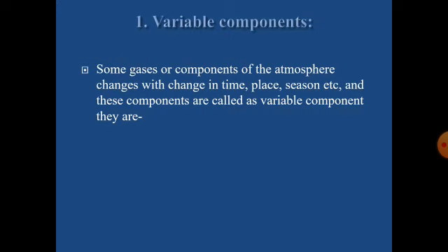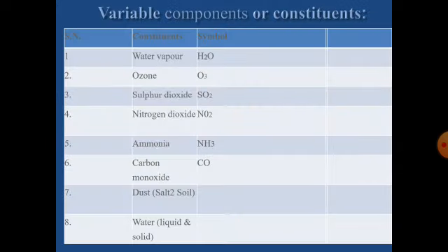Next one, the variable components. Variable components means the components of the atmosphere which change with change in time, place, season, etc. These components are called variable components. Water vapor changes with the time, with the place, with the season, with the altitude. Ozone: the thickness of ozone is not constant.